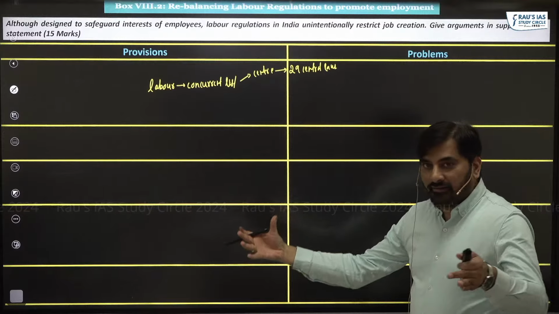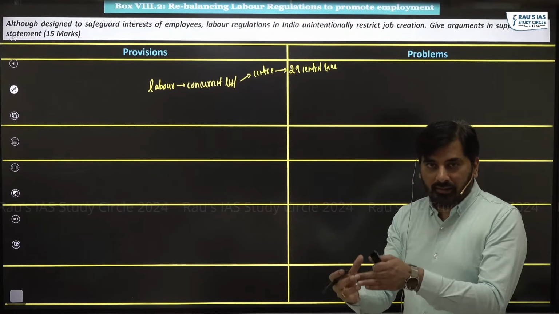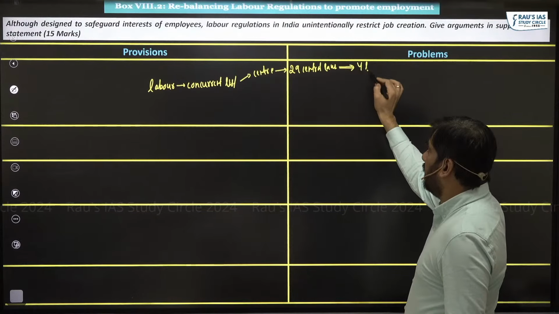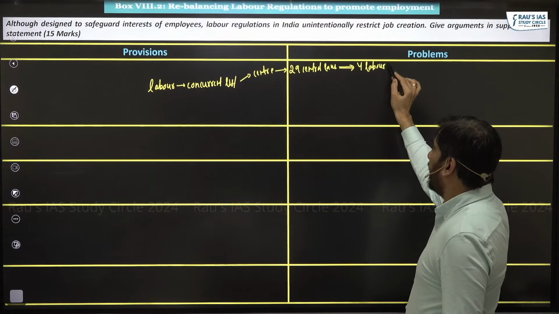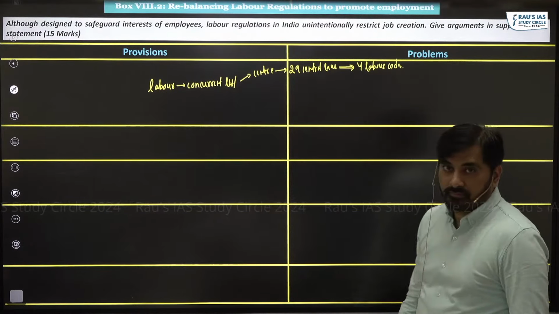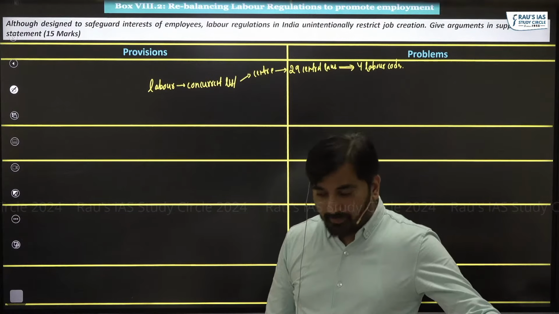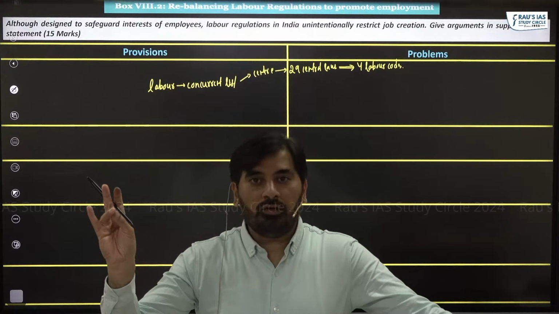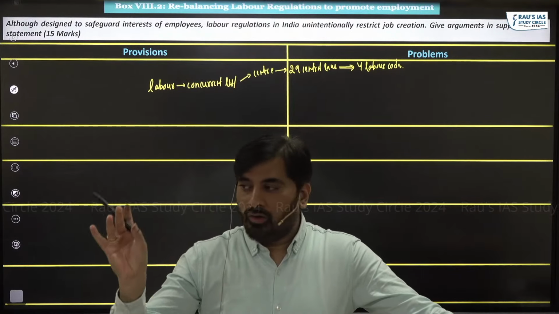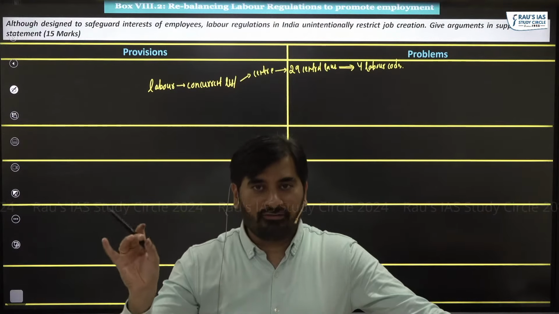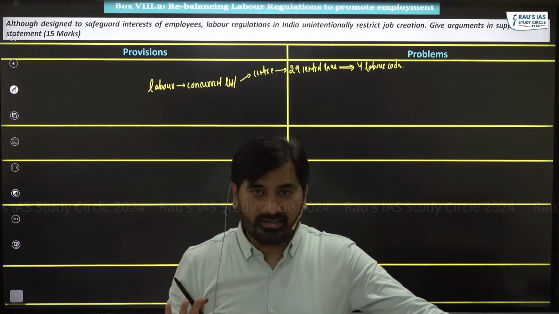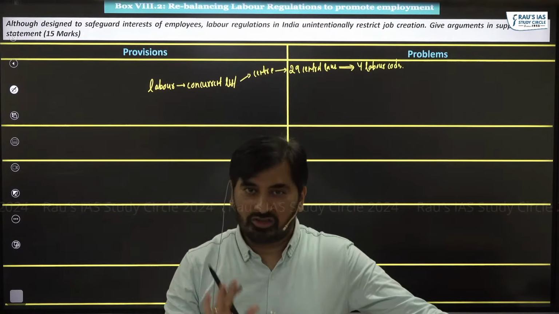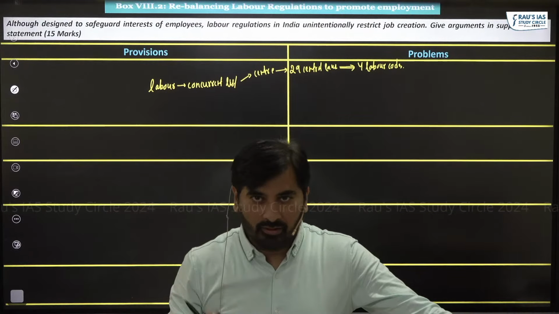We have consolidated, amalgamated all of these 29 central laws into 4 labor codes. These include Code on Wages, Code on Social Security, Code on Occupational Safety, Health and Working Conditions, and the 4th one is Code on Industrial Relations. So there are 4 labor codes.